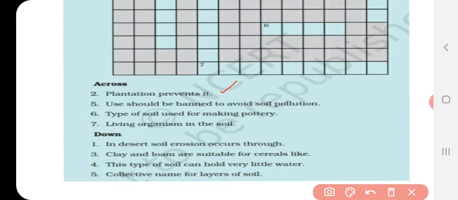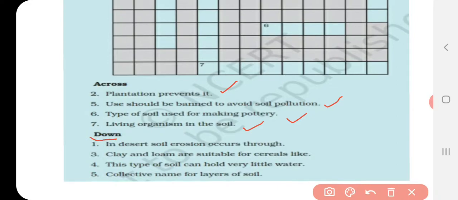Fifth question, users should be banned to avoid soil pollution. So using some materials can avoid the soil pollution. What is that material? Okay. Sixth question, type of soil used for making pottery. So what is this? That particular type of soil is the answer for the sixth question. Seventh question, living organism in the soil. In other words, this is a friend for a farmer. Find the answer. Next, it is down.